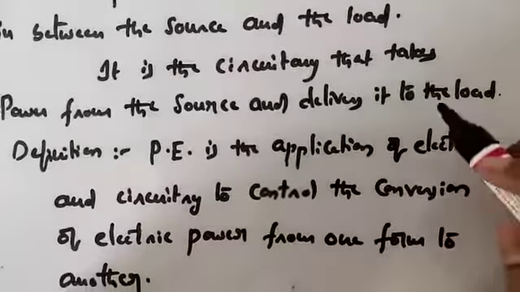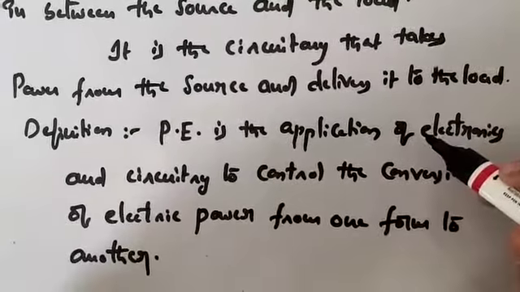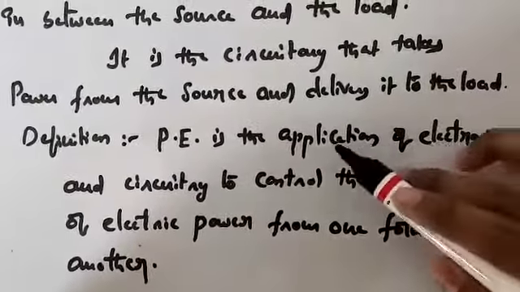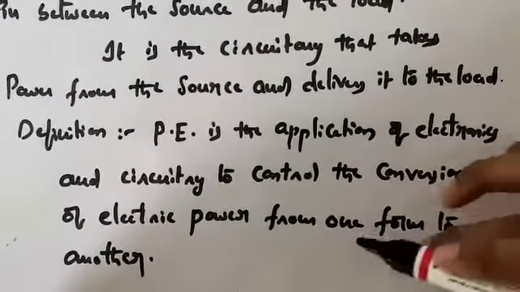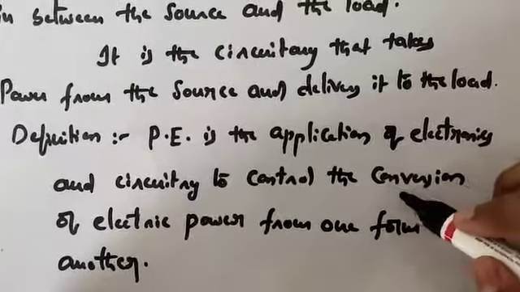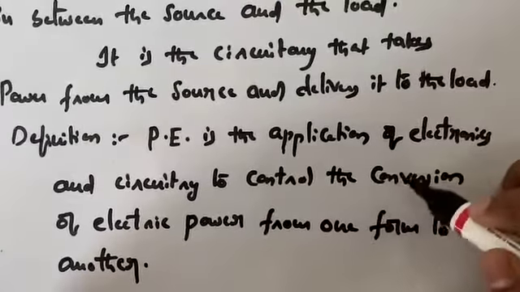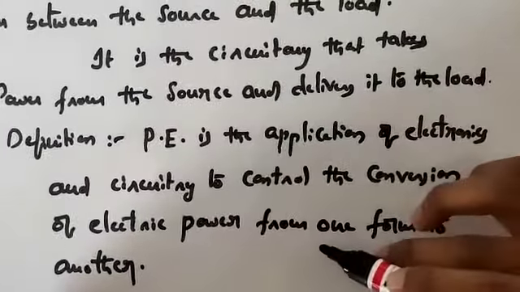Coming to the definition, if someone asks you the definition of power electronics, it is the application of electronics and circuitry to control the conversion of electric power from one form to another. That means you need to control the power conversion from one particular form to another.